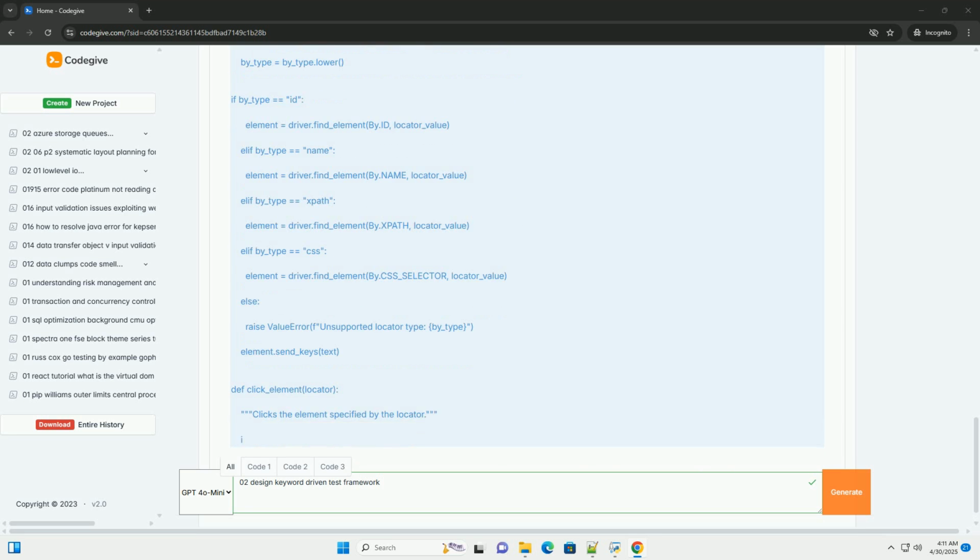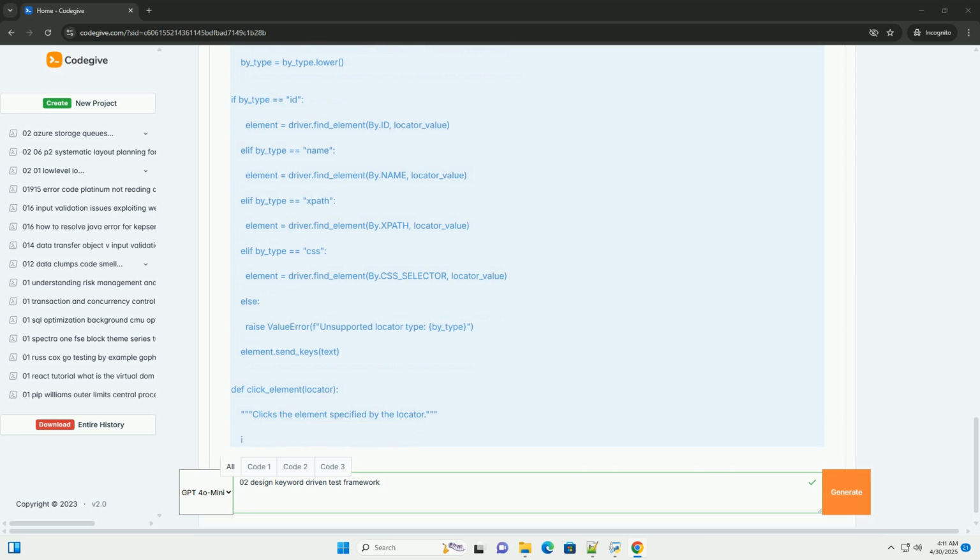Modular design: keep your framework components, test data, keyword library, and test execution engine, separate and well organized. Consider abstraction for more complex scenarios: consider adding layers of abstraction to your keyword library. For example, you could create higher-level keywords that combine multiple lower-level keywords.